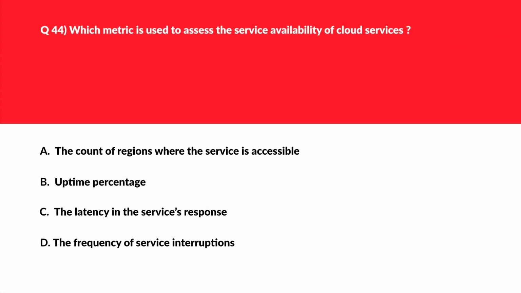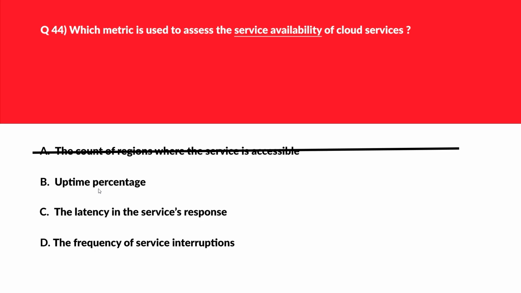Let's bring the heat to the snow. It's all about service availability. Let's look at option A. A says the count of regions where the service is accessible. Count of regions refers to geographic distribution of data centers and not service availability. Therefore, incorrect choice.